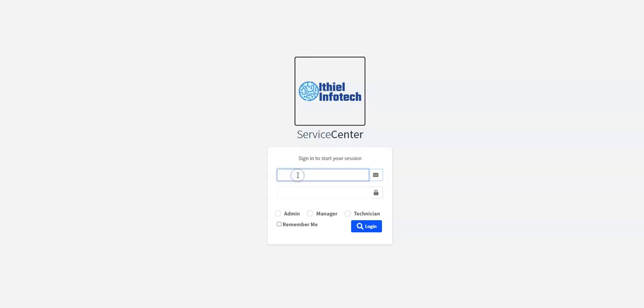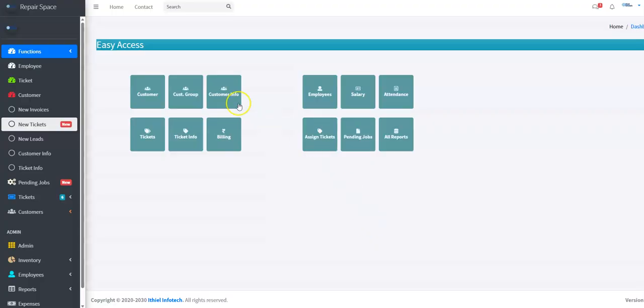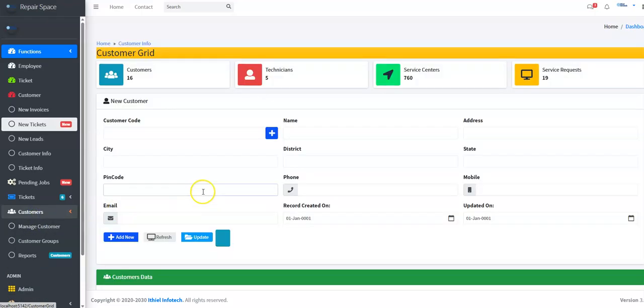Now I'll just log into the system. Once we log in, the customer walks into the center and we have to enter the customer's record.